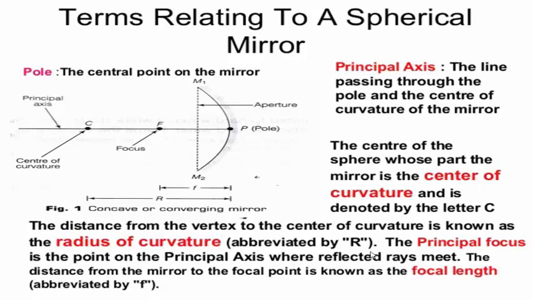Focal length: the principal focus is the point on the principal axis where reflected rays meet. The distance from the pole to the focus is called the focal length, which is denoted by F.